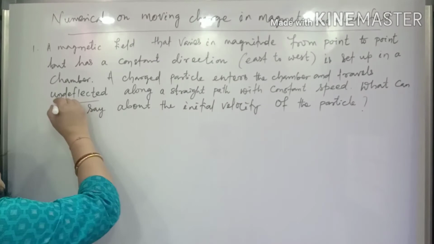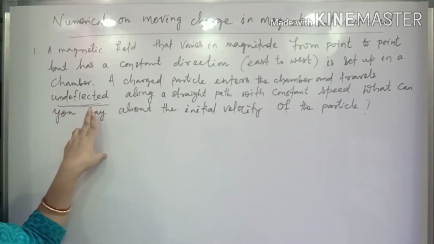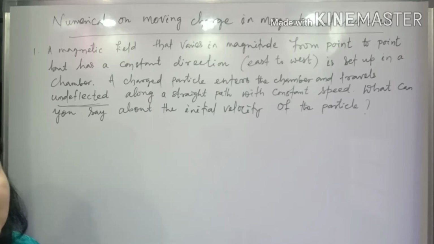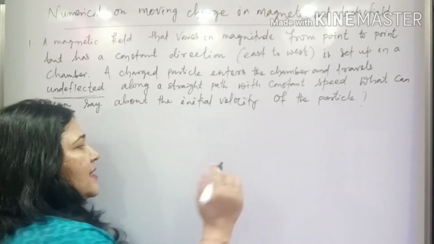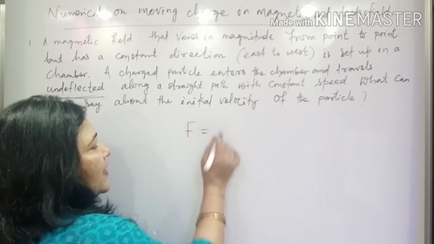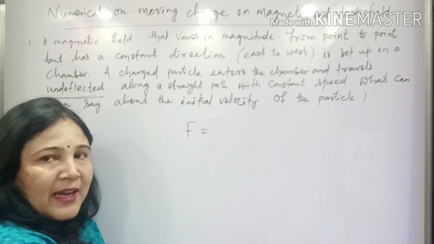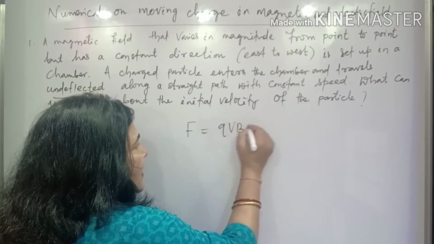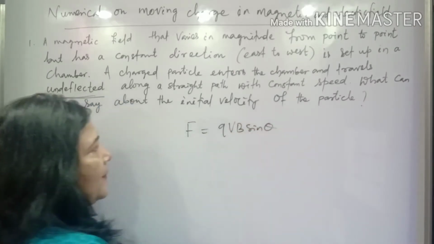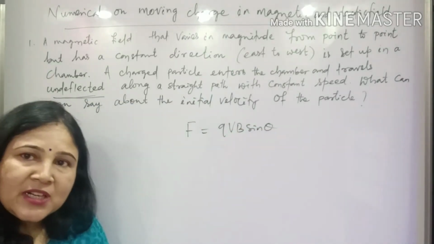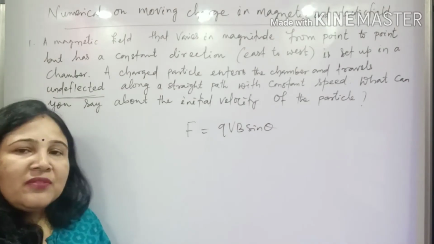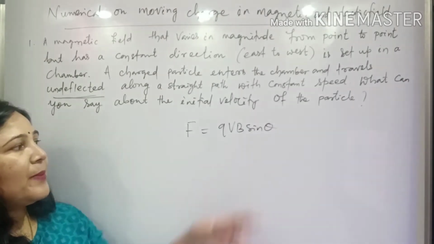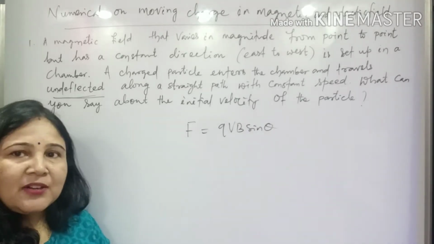So this is important, how is it coming out undeflected? Now the question is, what can you say about the initial velocity of the particle? We have already discussed the force acting on a moving charge in a magnetic field. F equals QVB sine theta. This is the force acting on a moving charge when it is passing through a uniform magnetic field. Depending upon this theta value, force can be different.